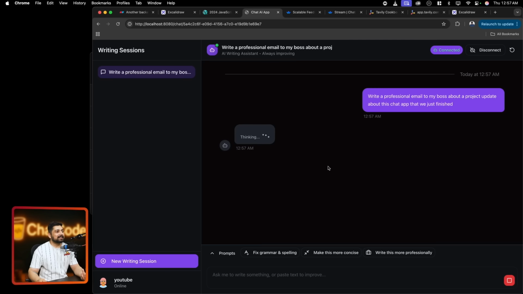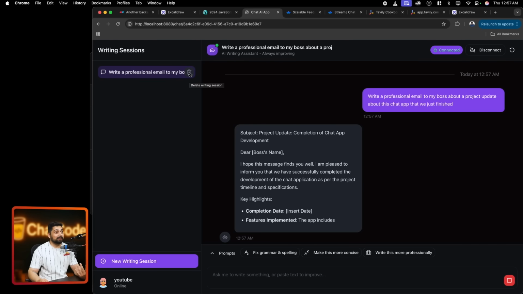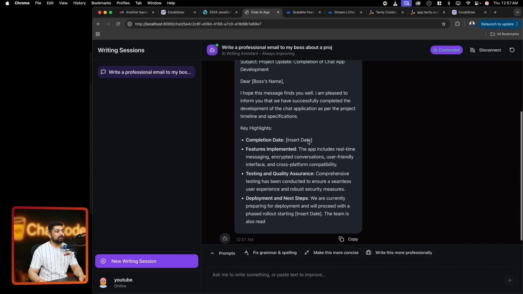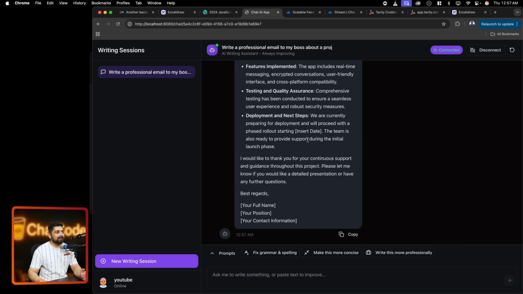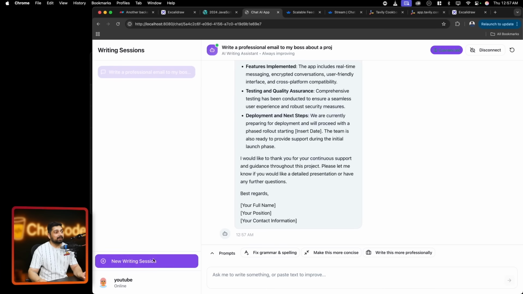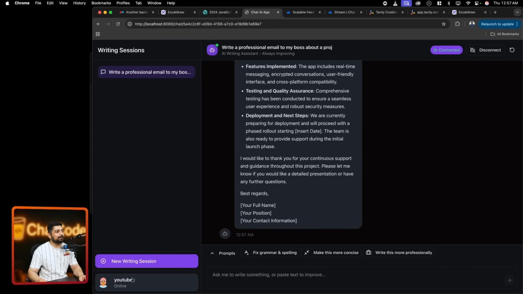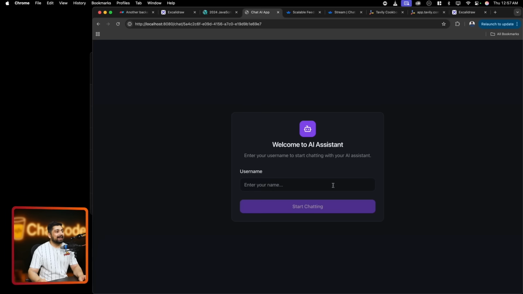So obviously now it's thinking again and going with this. Notice here on the left side, we have a session being created. We can of course delete this session as well if you don't like it or you don't want anybody to use it. So we get all the data and everything. Now let me log this out. By the way, we can switch the theme as well, light theme. I don't like that. I would prefer a black theme, dark theme. Log out, and now I can go back.